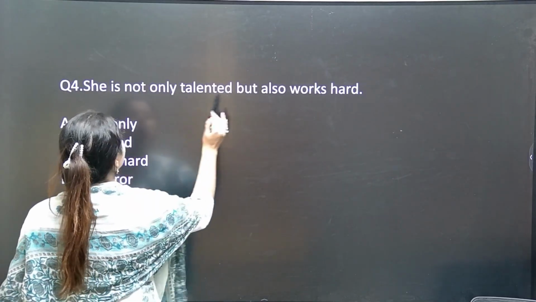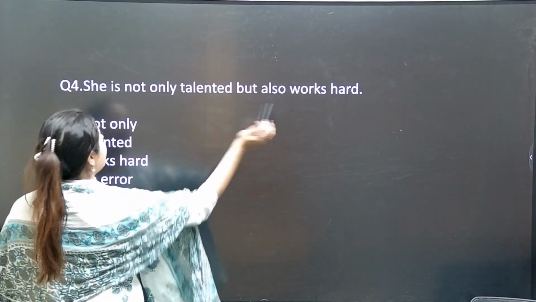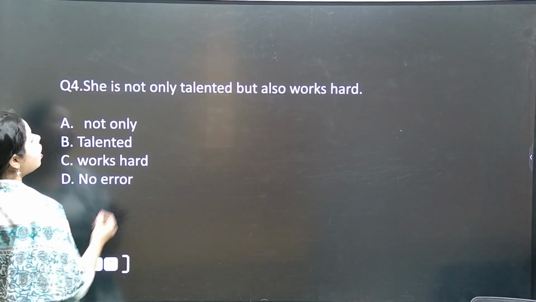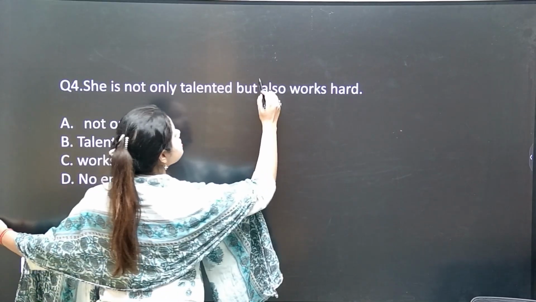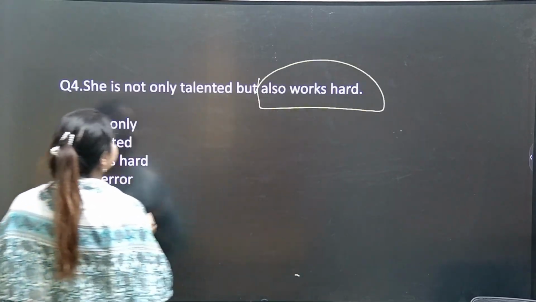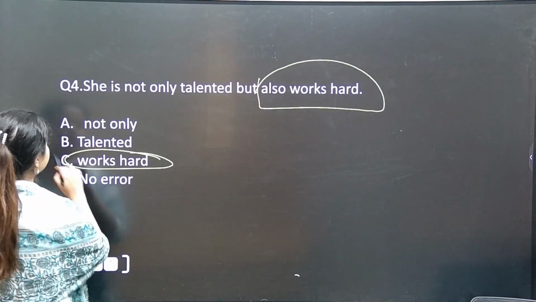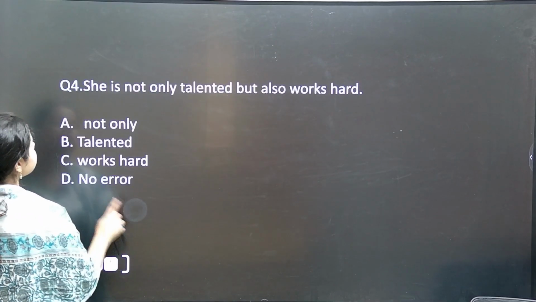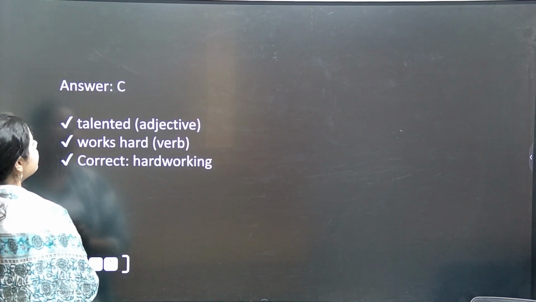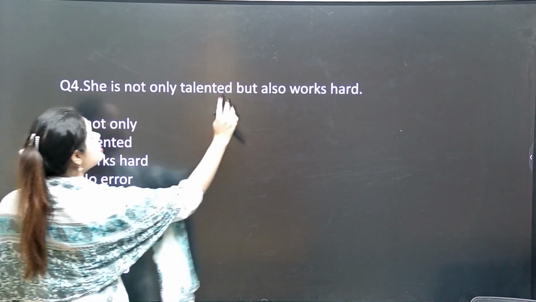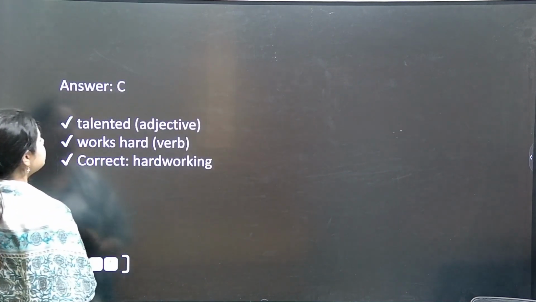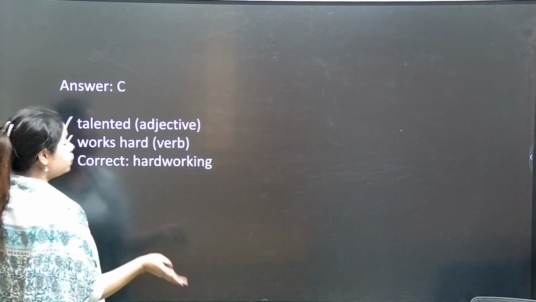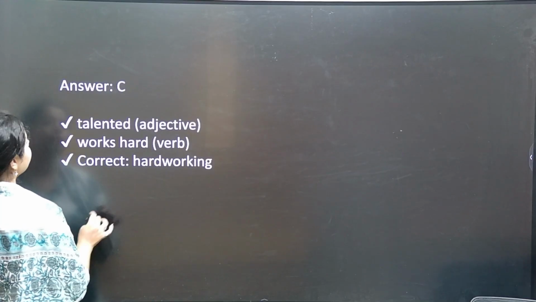She is not only talented but also works hard. Where is the statement going wrong? She is not only talented but also works hard is going wrong. This works hard is going wrong, yes or no? The sentence should be hardworking. So she is not only talented but hardworking should be the correct statement. Talented is the adjective and works hard is the verb, so we have to use hardworking.